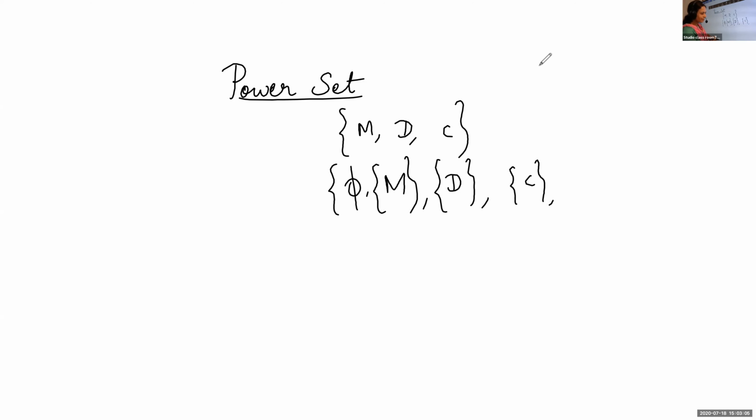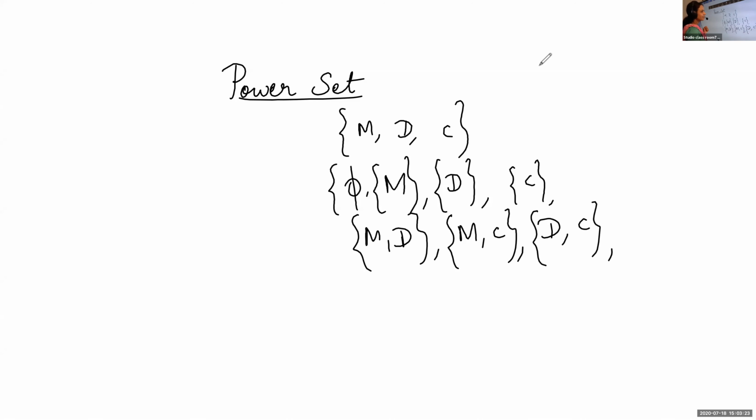What is the next possibility when you go home? Mother and father may be at home. Then mother and child will be there. Father and child will be there. Then all the 3 may be at home, isn't it? If it is a holiday, all the 3 will be there at home. So this is what we call all possible subsets. And this one we call the power set.